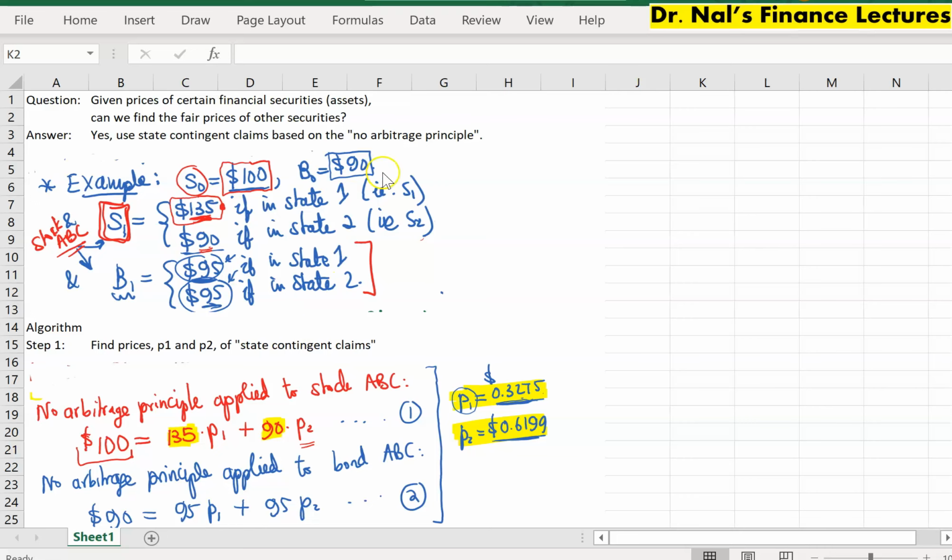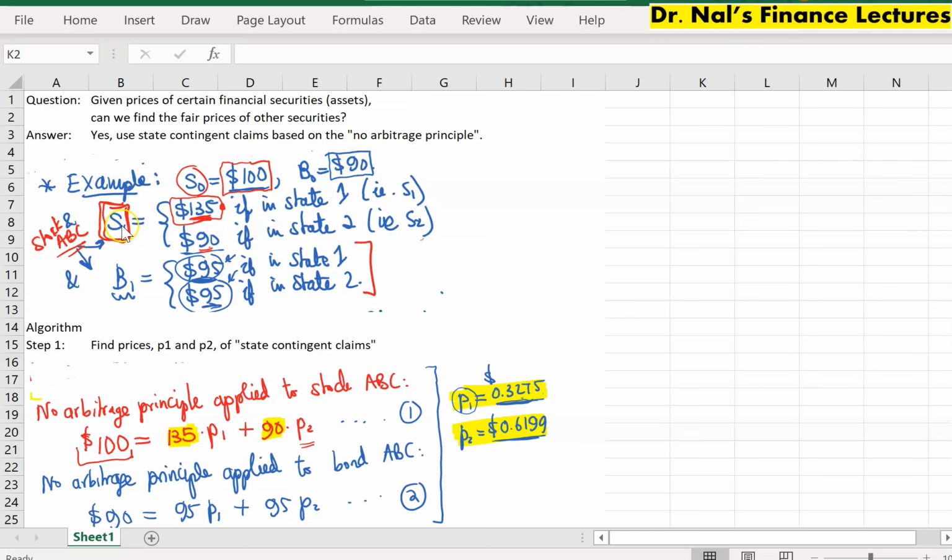So here is an example for which we developed an algorithm to ultimately answer the four questions. Two financial securities were given to us: a stock, which is currently priced at $100, and a bond, which is currently priced at $90 today.